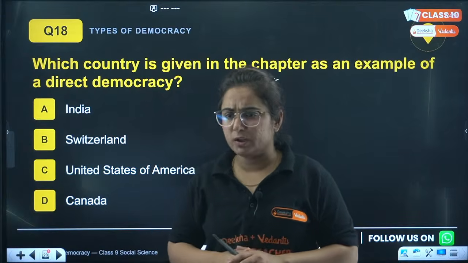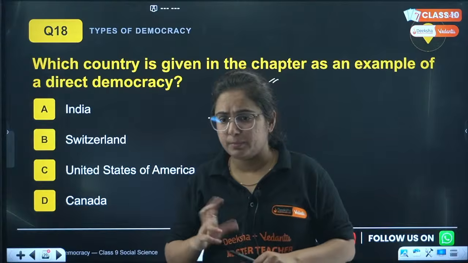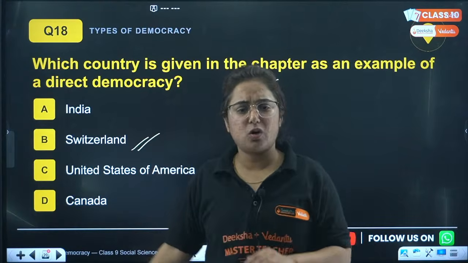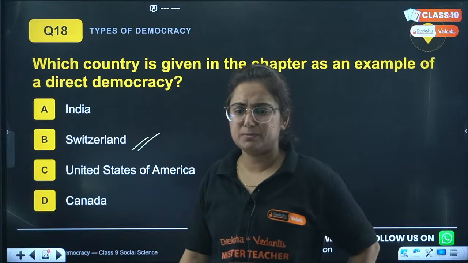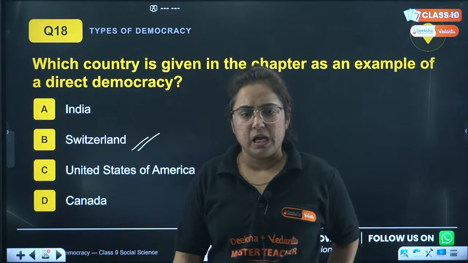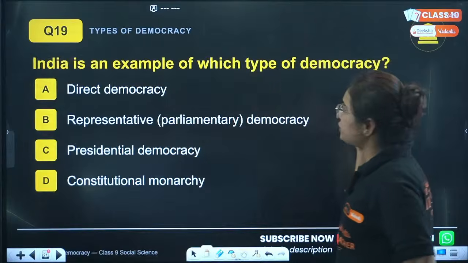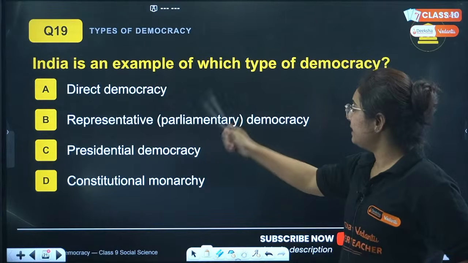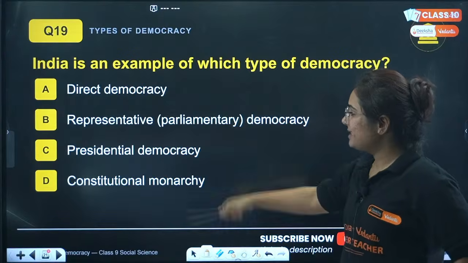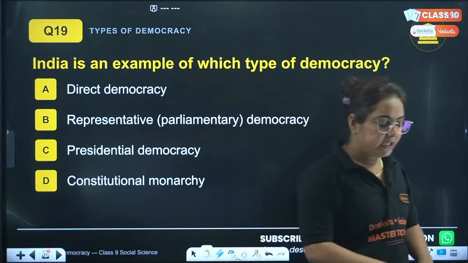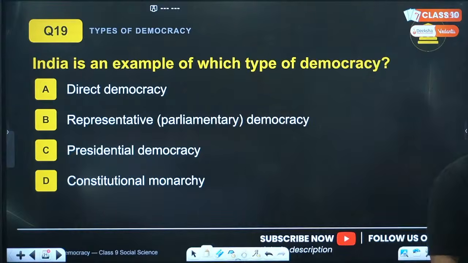You are giving the answer as B, B, B. Yes, B. Not USA, B, Switzerland. I just told you about the referendum system being followed over there. Great. Next question: India is an example of which type of democracy? Direct, representative, parliamentary, presidential democracy, or constitutional monarchy? India is the example of which of the following democratic systems?